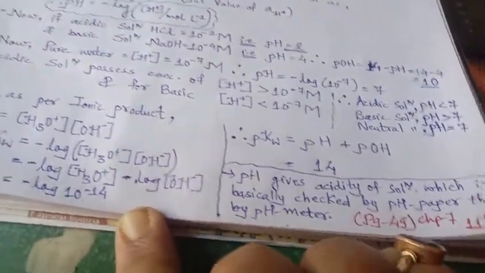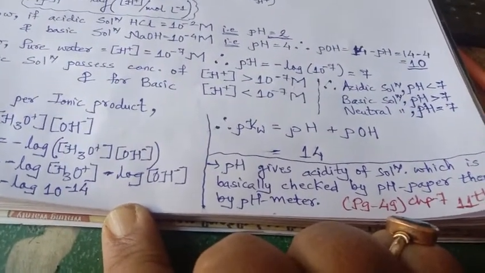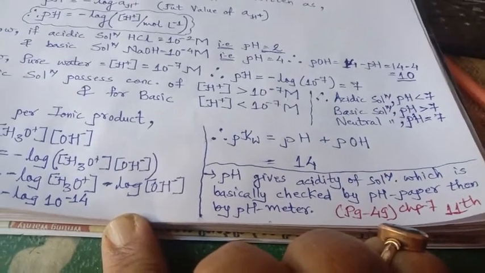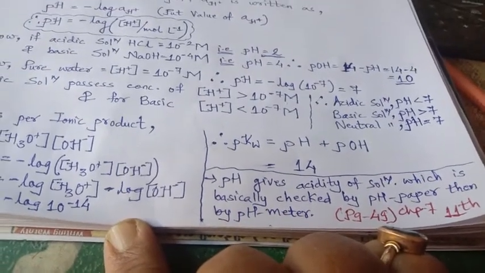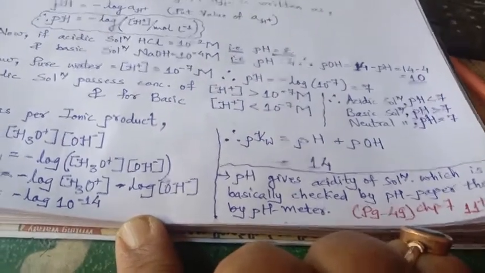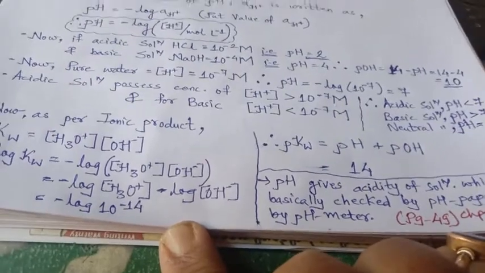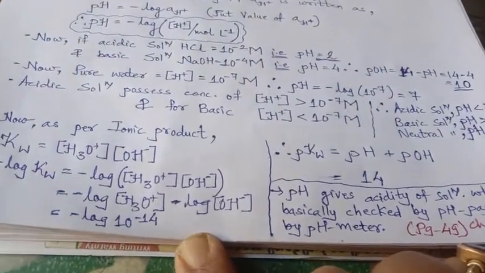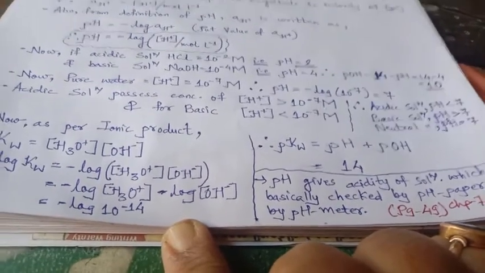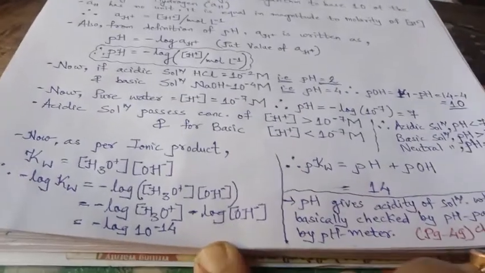In the earlier classes, in the 10th standard, we have learned that when we need to measure pH, it gives an idea about the acidity of the solution, which is basically checked by pH paper, then by the universal indicator or by the pH meter. And here now we will calculate the value from the given numerical concentration, which will give us the idea about pH to decide whether it is acid or whether it is base.